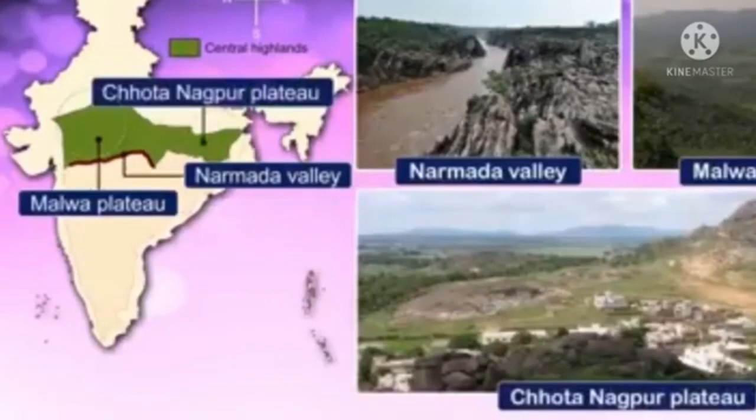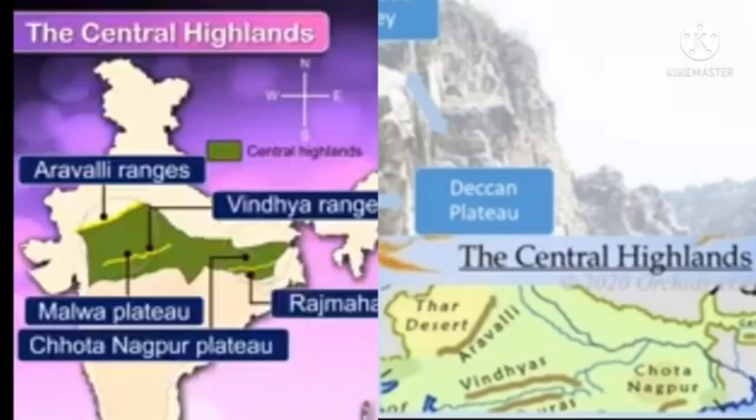The Malwa Plateau lies between two hills. How many hills, Babu? Two hills. What are they? The Malwa Plateau lies between the Aravalli Hills and the Vindhya Hills. Cuties, the Aravalli Hills lie in the north region of the Malwa Plateau. Which region, Babu? North region. Okay. The Aravalli Hills lie in the north region of the Malwa Plateau. Like that, Babu, the Vindhya Hills lie in the south region of the Malwa Plateau.